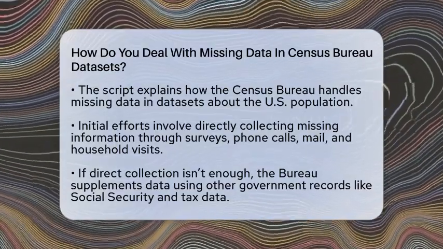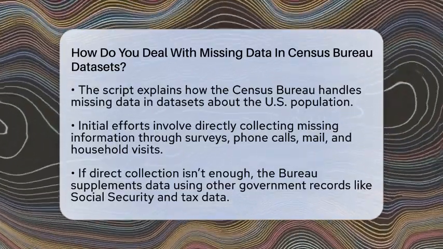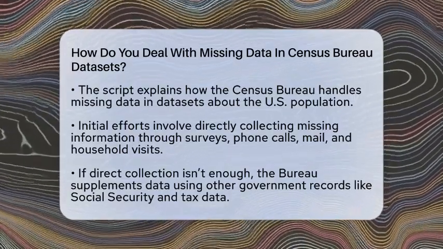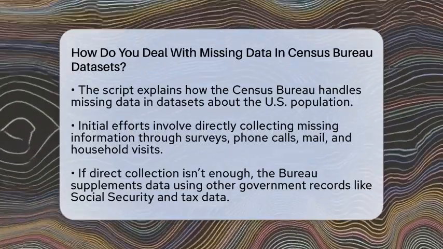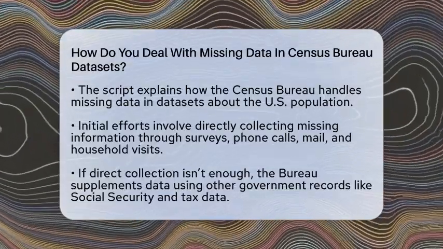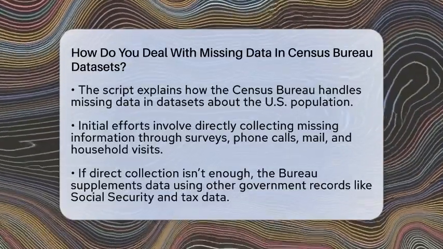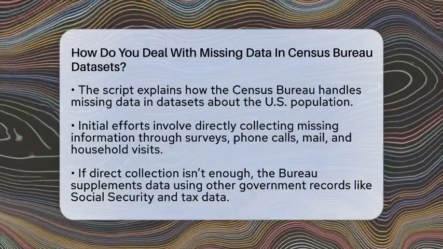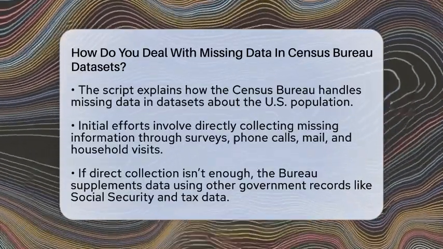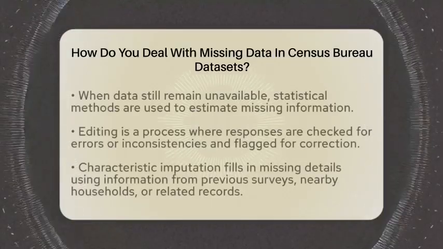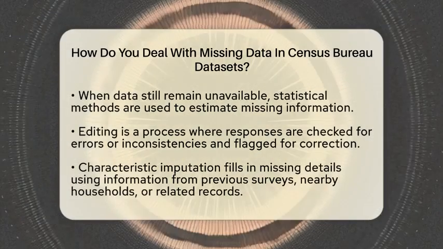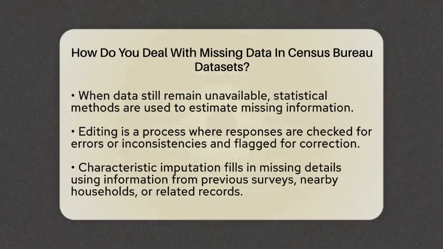When the Census Bureau finds gaps in its data, it uses a mix of proven methods to fill in or adjust for missing information. The first step is to try to get the missing data directly from people or organizations. They do this through online surveys, phone calls, mail-in forms, and even visiting households that haven't responded. If these efforts don't fill all the gaps, the Bureau then turns to other government records like Social Security or tax data to supplement what's missing.